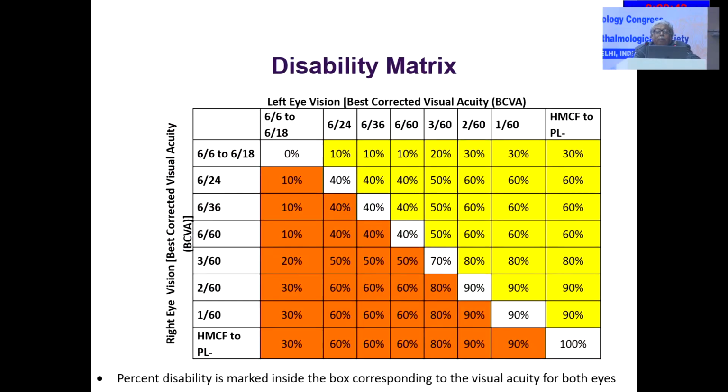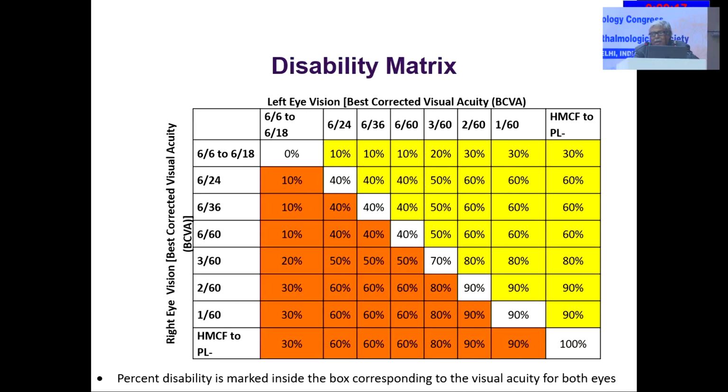That's why we have prepared a disability matrix. Going through this matrix, we can prepare the disability of that particular person and give the proper percentage, in one column for the right eye and in the other column for the left eye. Keeping this very simple disability matrix in your chamber or office, you can declare any patient as visually handicapped or not.